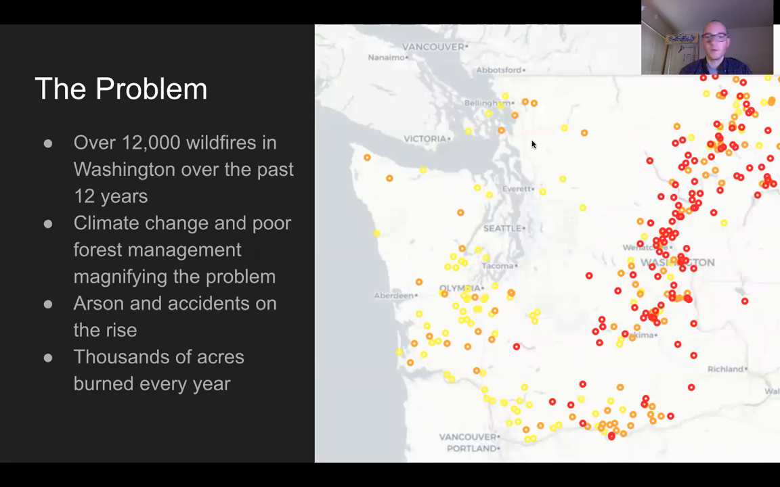So here's the issue. Over the past 12 years or so, there have been over 12,000 wildfires in Washington. And obviously, that's just Washington. You know, California has huge issues, Oregon has huge issues. It's been especially bad this year. Millions and millions of acres get burned across the country, and across the world. Brazil had those wildfires in the Amazon. Australia was mostly on fire this past year. So it's a huge problem. And arson accidents are increasing, and it's something that we need to take control of as a country and as a world.